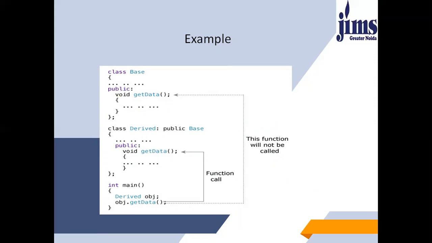So when you create the main function and create the object by using the derived class, and when you call this getData function by using this object obj, the function which is there in the derived class will only be called. The function which is in the base class will not be called. As you can see through this example, through these arrow marks, after using the obj.getData statement, the function which is there in the derived class is being called and the function which was there in the base class was not called.